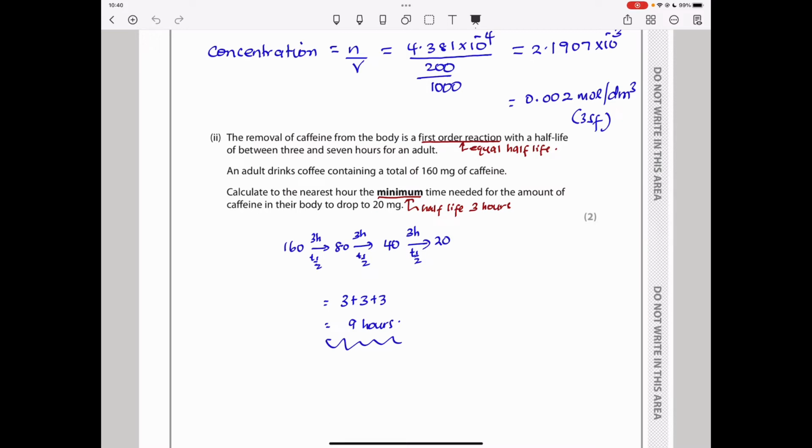So in this case, remember they said minimum. It goes from 3 to 7, and here they're asking for minimum. So the minimum half-life should be 3 hours. So here, this is the first half-life, the second half-life, and the third half-life. Since each half-life is 3 hours, you add everything up, it gives you 9 hours. So it will take 9 hours for 160 milligrams to be broken down to 20 milligrams of caffeine.